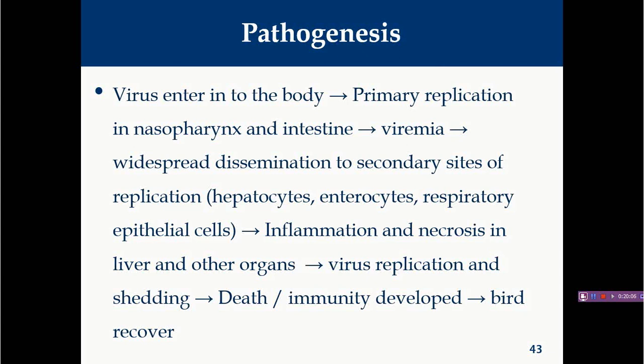Here also the virus will enter into the body, and the primary replication occurs in the nasopharynx and intestine. Then you will find some viremia. Through this viremia, the virus will disseminate into the entire body. It will go into the secondary sites where it has some affinities, like hepatocytes, enterocytes, as well as epithelial cells of the respiratory tract. This virus will replicate inside such cells and ultimately will produce necrotic changes as well as inflammations.